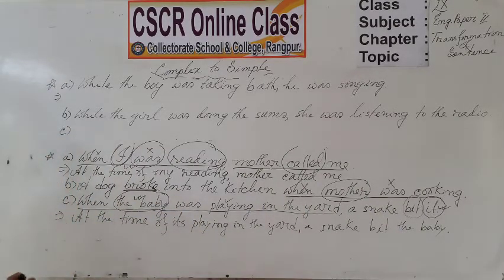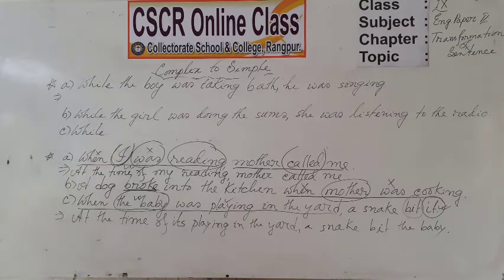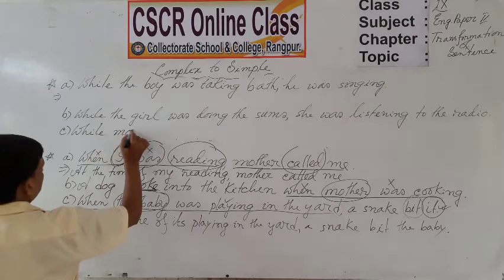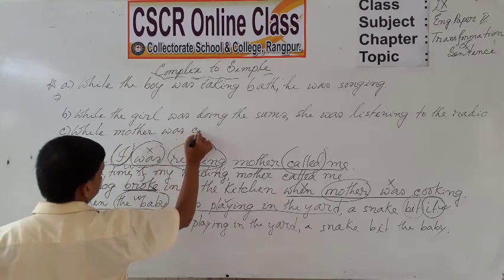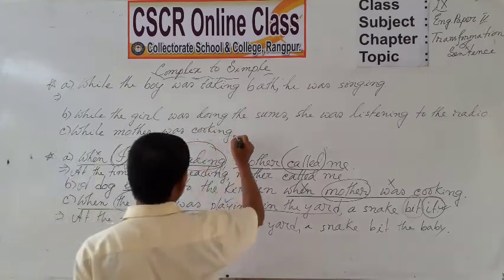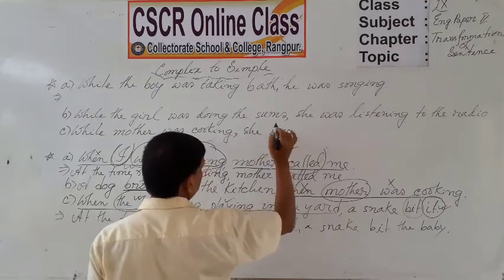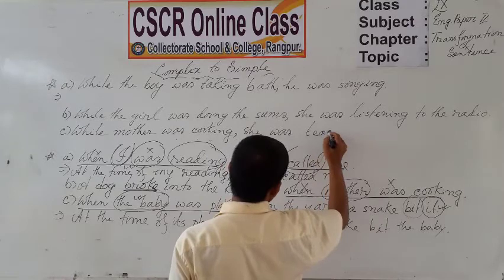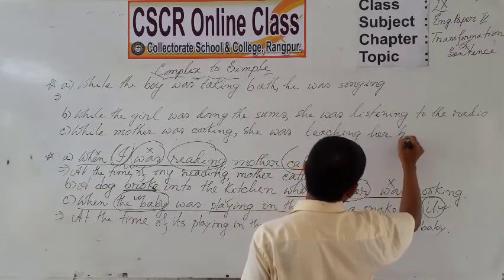Again, example C, while mother was cooking, she was teaching her baby.